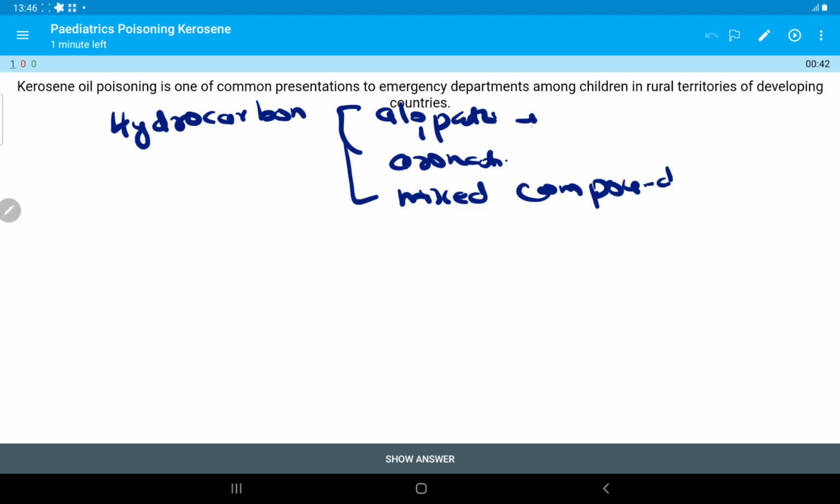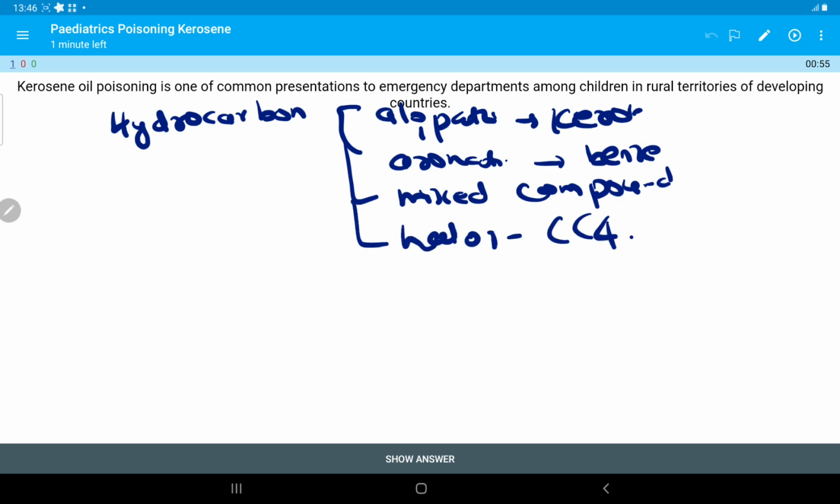In aliphatics we have kerosene, in aromatics we have benzene, and in halogenated compounds we have carbon tetrachloride.